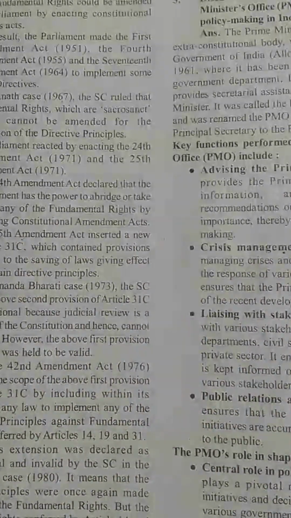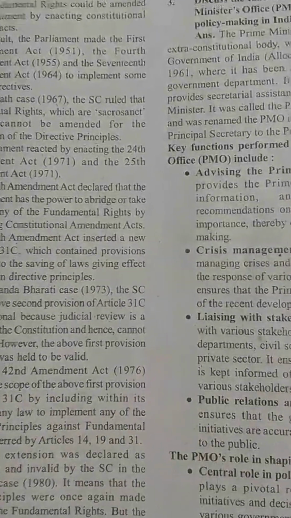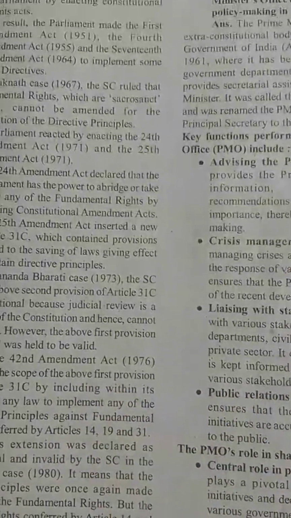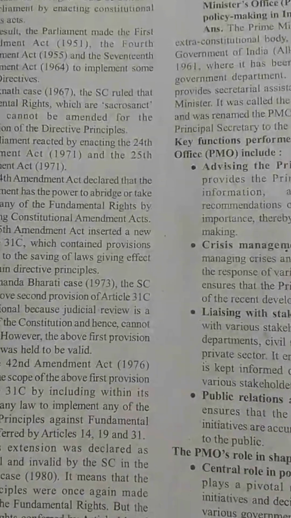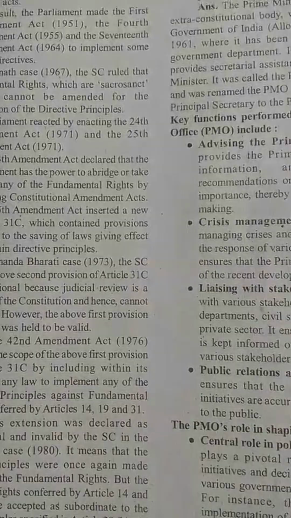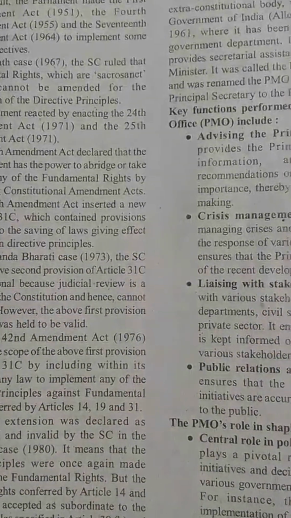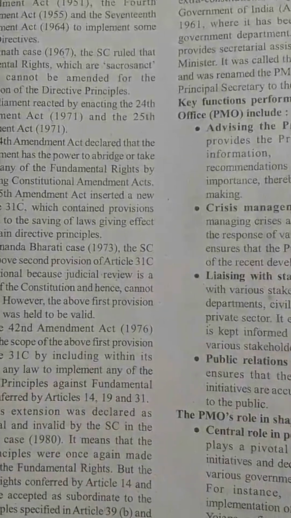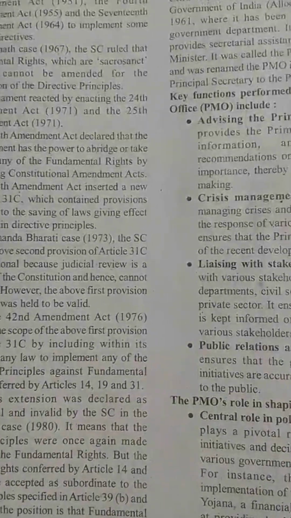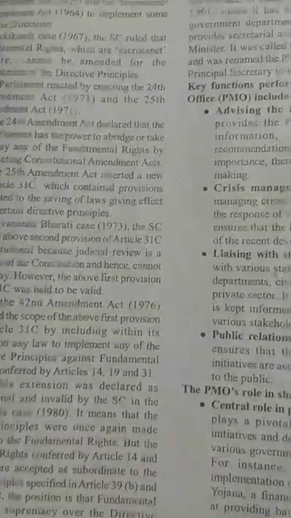fundamental rights cannot be amended for the implementation of the directive principles. Parliament reacted by enacting the 24th Amendment of 1971 and the 25th Amendment of 1971. The 24th Amendment declared that Parliament has the power to abridge or take away any of the fundamental rights